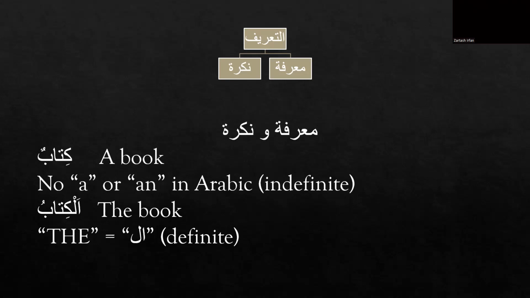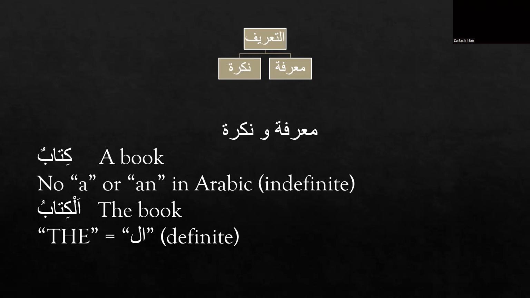All the words that end with a tanween are nakira nouns, and they do not need any article like a or an, just like in English. These ending sounds of un, an, and in tell us that they are nakira nouns, or common nouns, in Arabic.